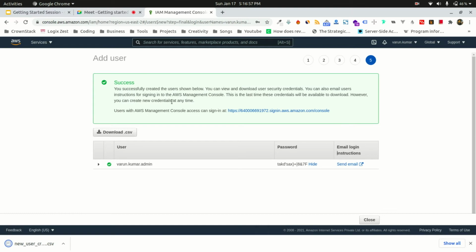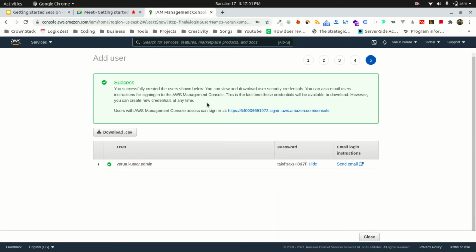The thing is that this password is visible to me only once. If I close this window right now, I won't be able to see this password again. So it's very useful to download this CSV file. If you don't download this file, you can reset the password again. If you see this line, this is the last time these credentials will be available to download. However, you can create new credentials. Okay, I have my credentials now.